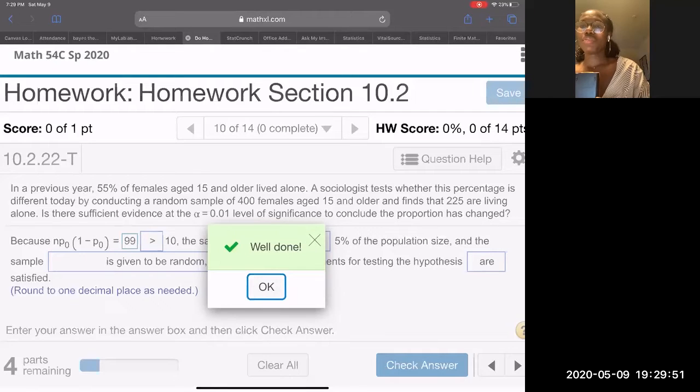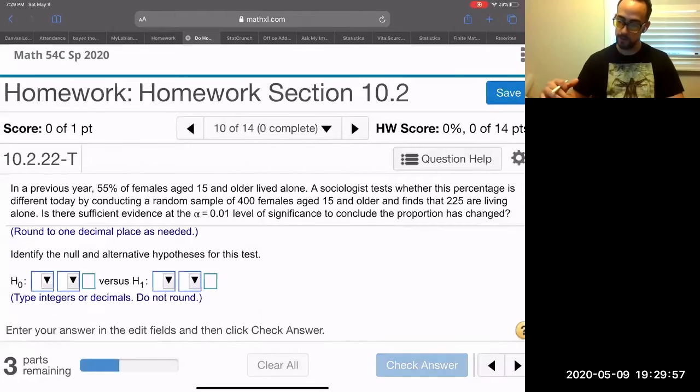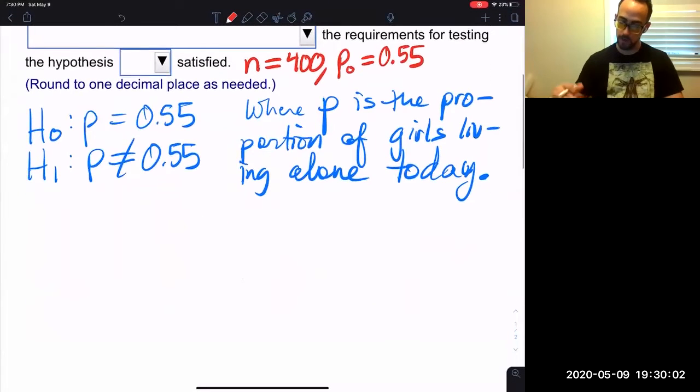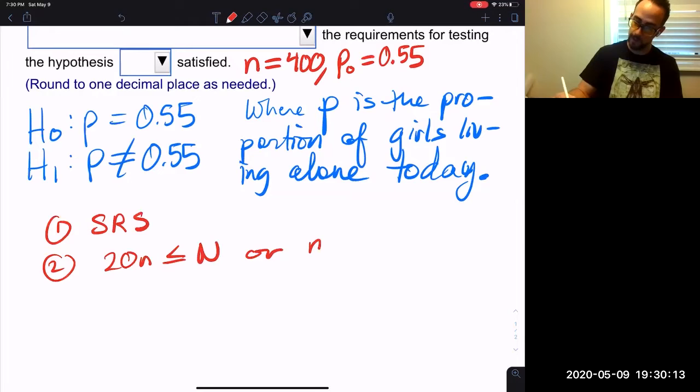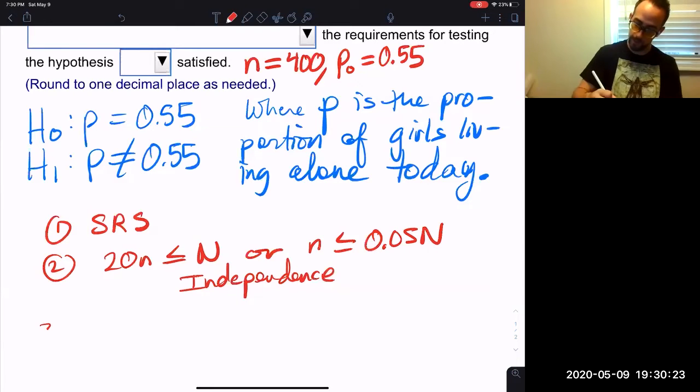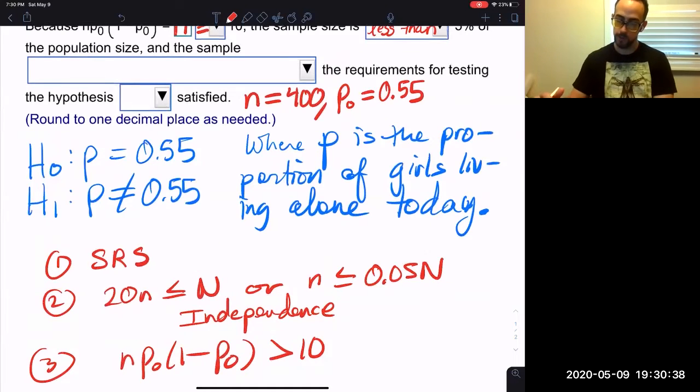Because it's a random sample? Yeah, it has to be a random sample. That's a condition. There are 3 conditions. So you could say that the conditions are 1, simple random sample. 2, 20 times n has to be less than or equal to capital N, or if you want to write it as n is less than or equal to 0.05 times capital N, that's for independence. And then the third one is that n times p0 times 1 minus p0 has to be greater than 10. So those are the conditions, okay?